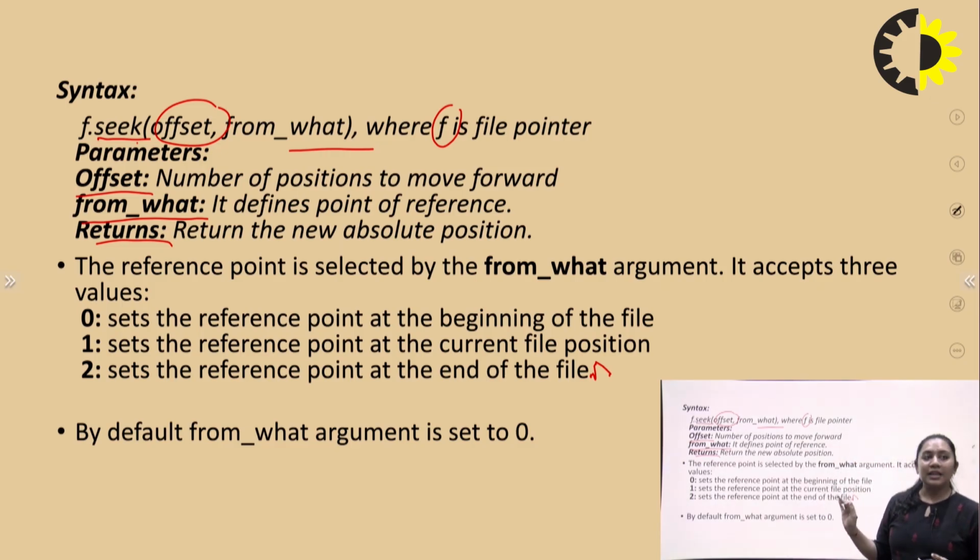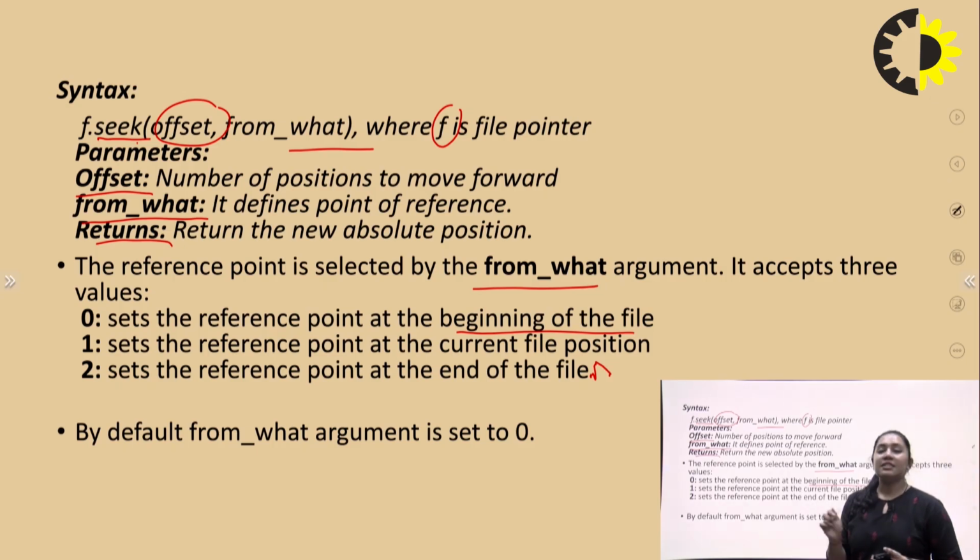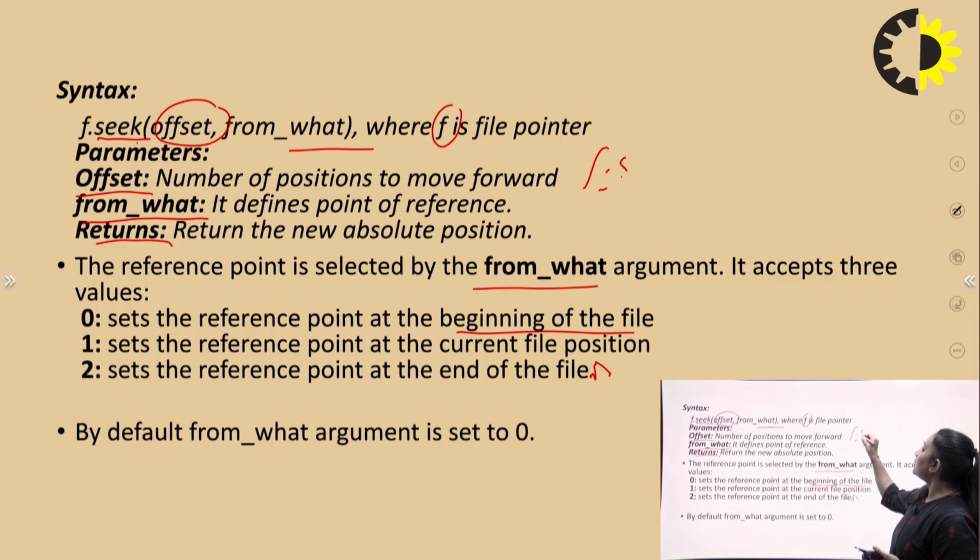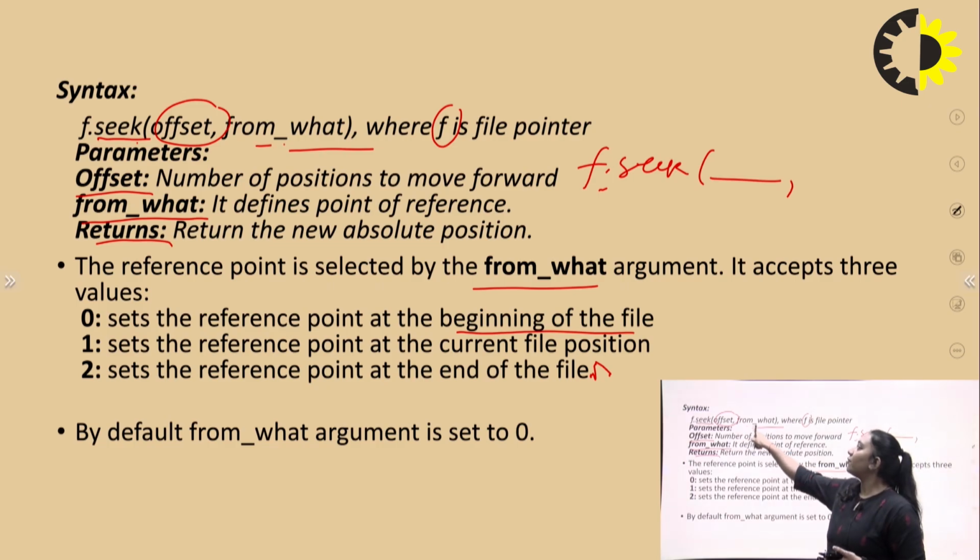So let's see the few selected from what argument values present in Python. If you pass the from what argument as 0, it clearly defines the beginning of the file. For example, file dot seek, any offset, comma, the from what position.